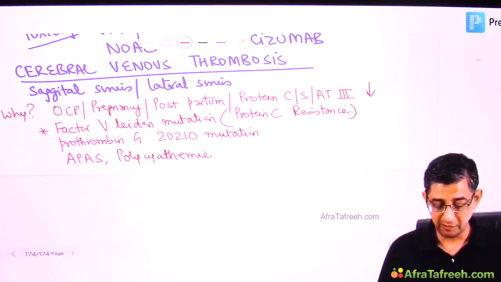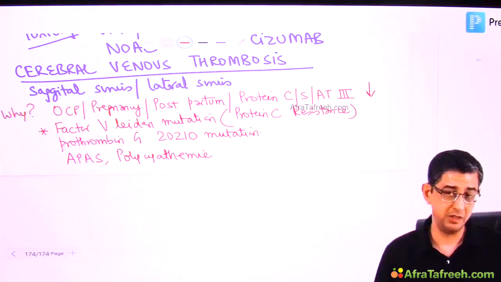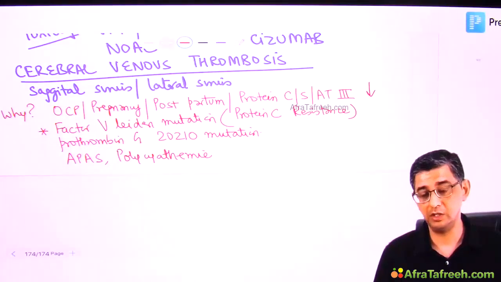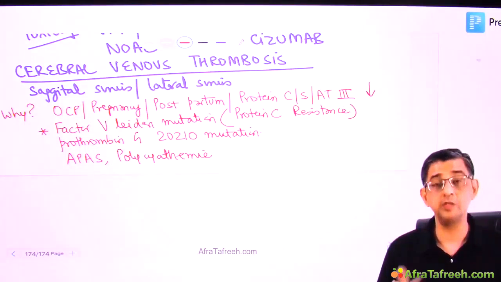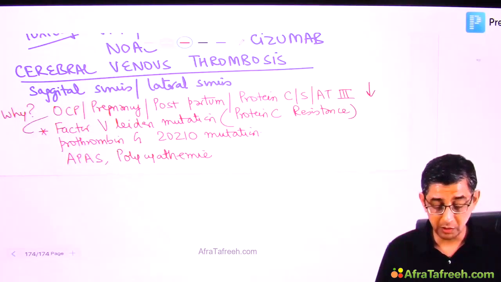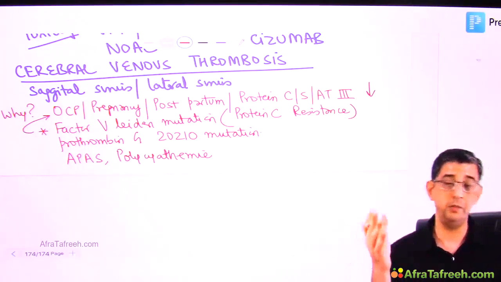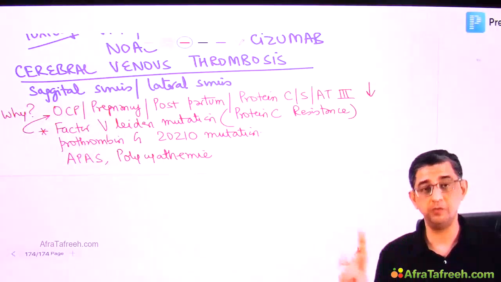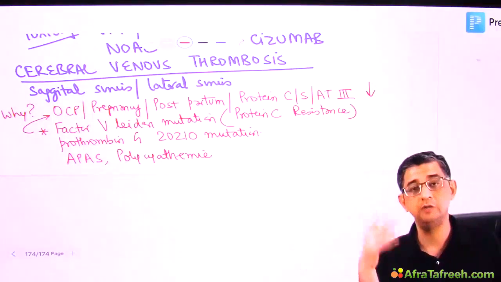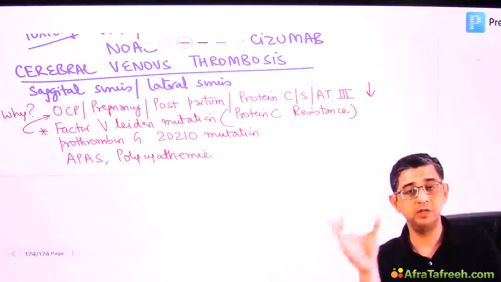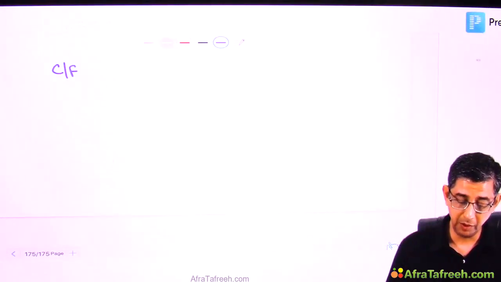If somebody has a factor 5 Leiden mutation, a hypercoagulable state, a female may not be aware of it. She's 24, 25 years of age. Still, by the time she turns pregnant, or if she starts using protection in the form of OCPs, I'm saying a lady with factor 5 Leiden mutation might be asymptomatic for the first 2 decades of her life. It's only when she gets married and turns pregnant, or starts using OCPs, that the manifestations may occur.